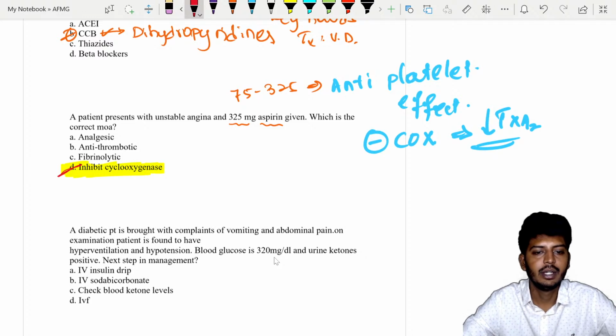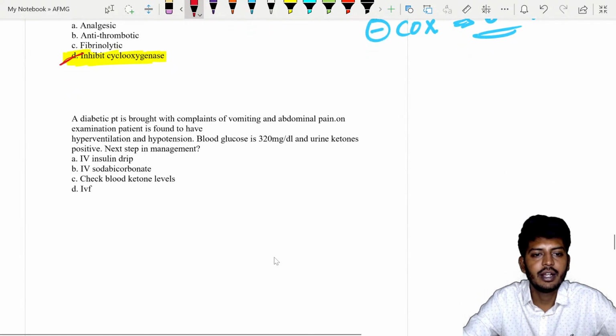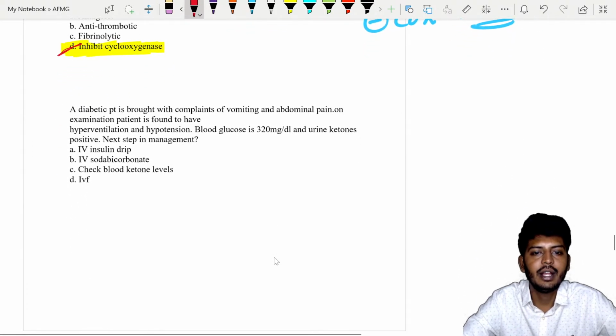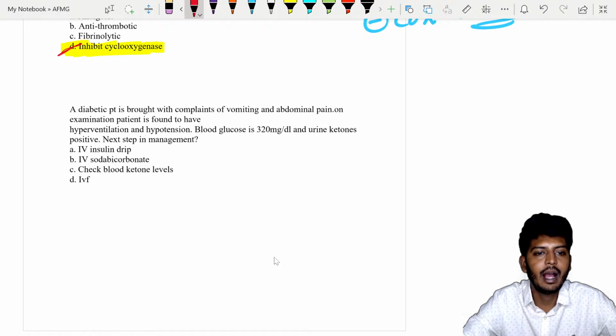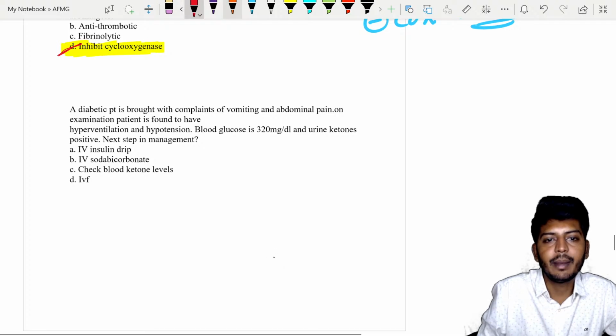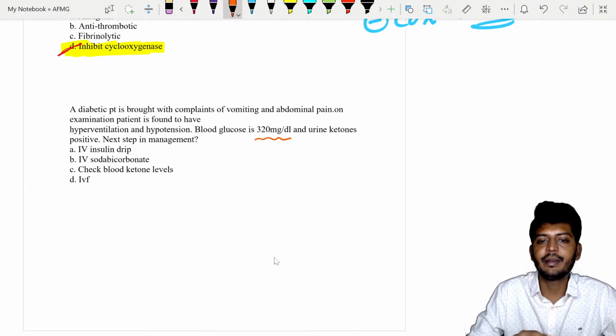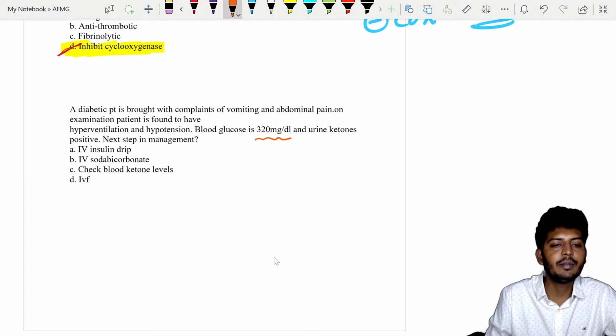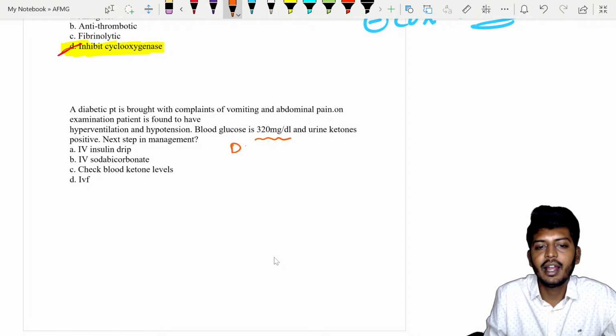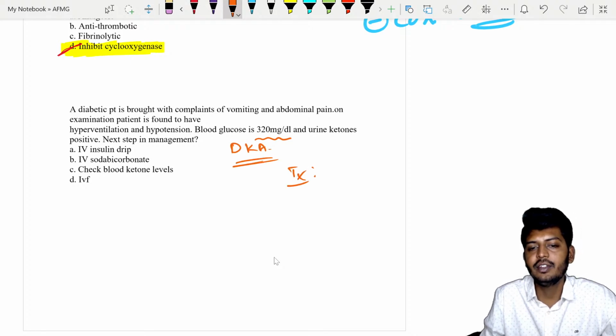Okay. All right, let's go to the next question. A diabetic patient is brought with complaints of vomiting and abdominal pain. On examination, the patient is found to have hyperventilation and hypotension. Blood glucose level is 320 mg per deciliter and urine ketones are positive. So the diagnosis is diabetic ketoacidosis. What is the treatment of choice for diabetic ketoacidosis? First and most important, IV fluids.